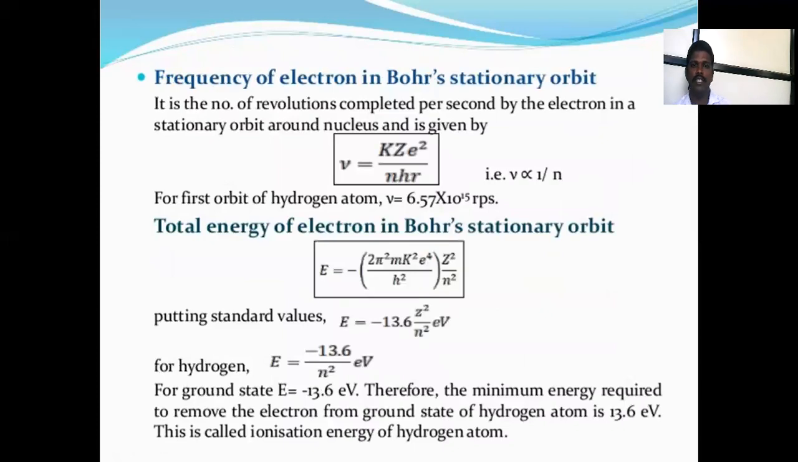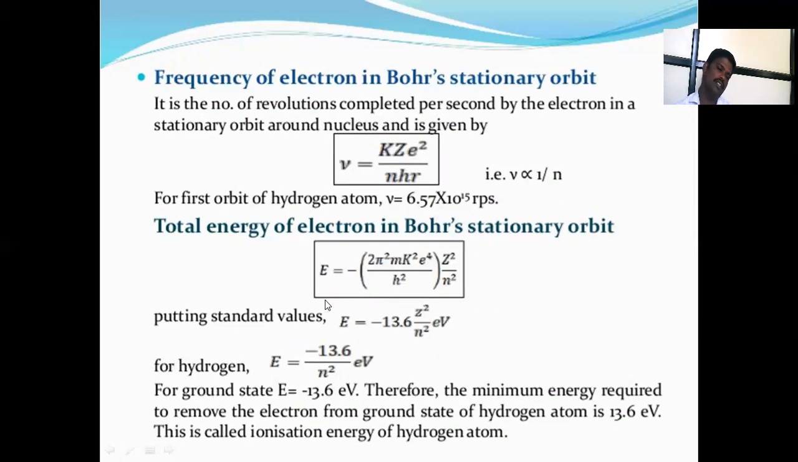Then the frequency in Bohr's model is the number of revolutions completed per second by the electron in the stationary orbit around the nucleus, and is given by f is equal to k z e square upon n h r. For the first orbit of hydrogen, f is equal to 6.57 into 10 raised to 15 rps.